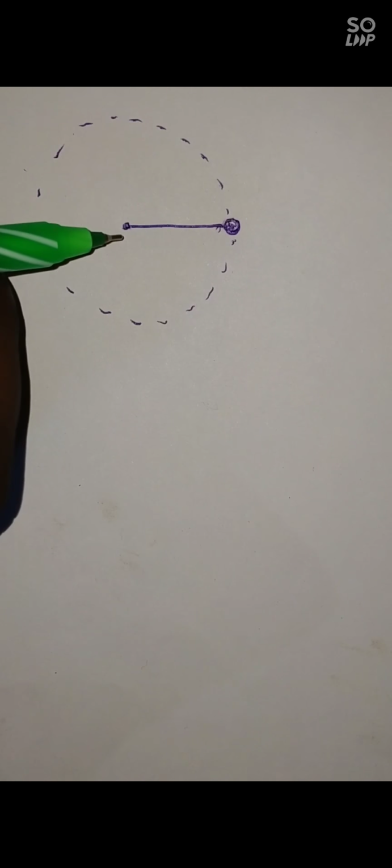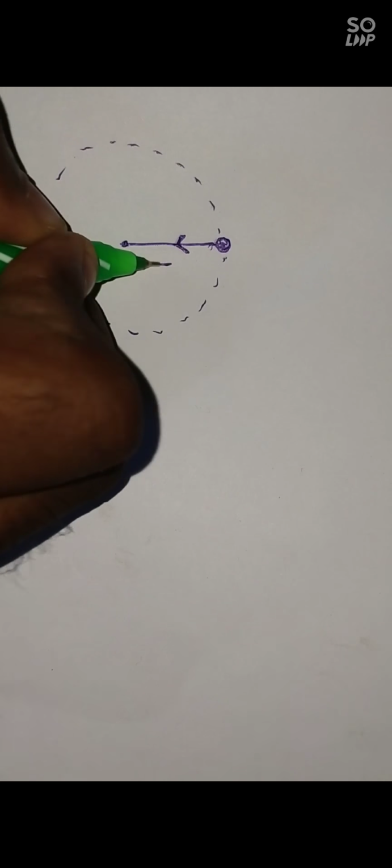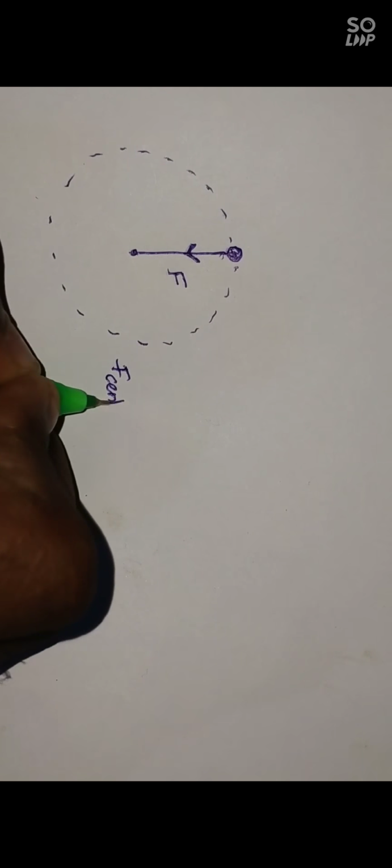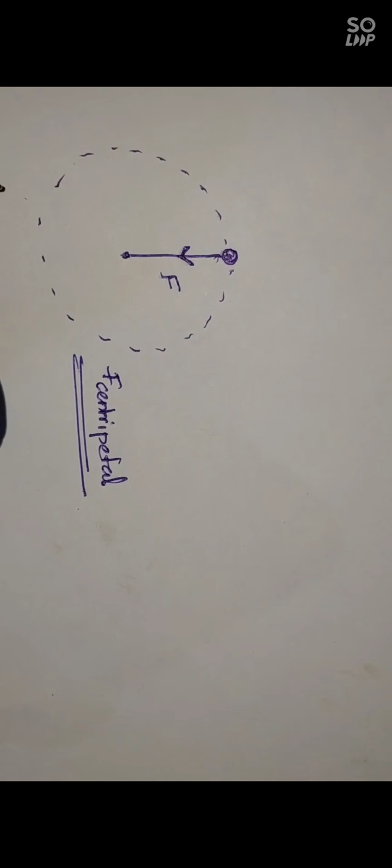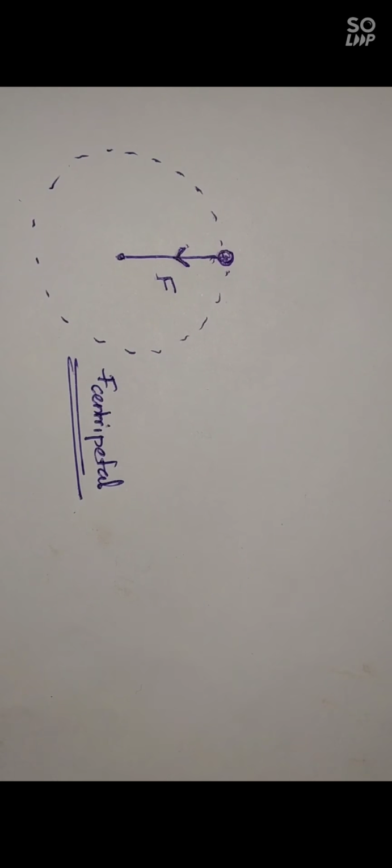So consider a body that executes circular motion with a fixed center. For a body to execute circular motion with a fixed center, it must apply a force towards the center. And what is the name of that force? We used to say that is F centripetal. So the centripetal force is the force that acts towards the center that causes circular motion.